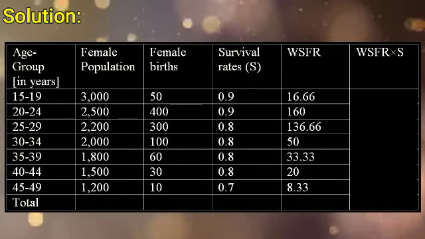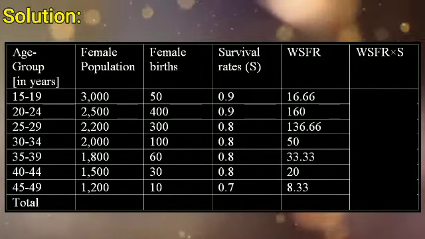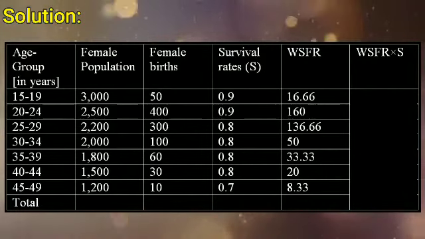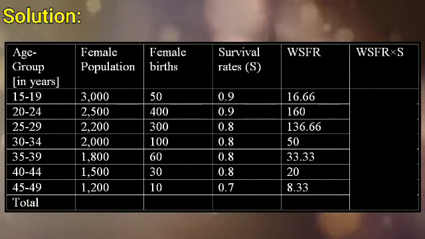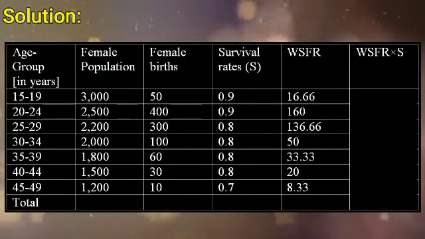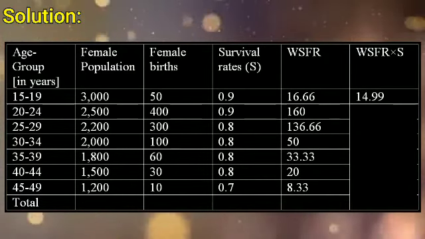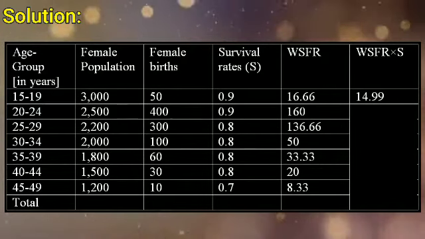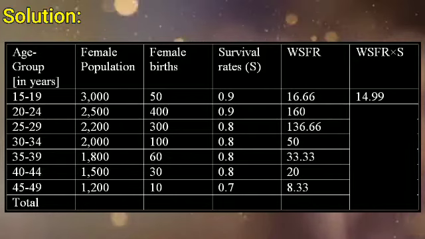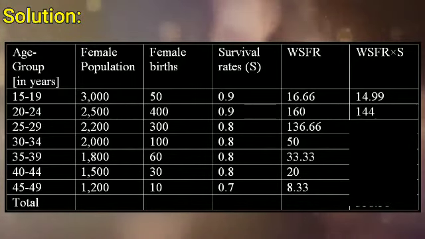After that, in order to find the values in the last column, multiply each WSFR by its respective survival ratio. That is, for the first value, 16.66 multiplied by 0.9, that is equal to 14.99, or you can take it as 15. Next value, 160 into 0.9, which is equal to 144.